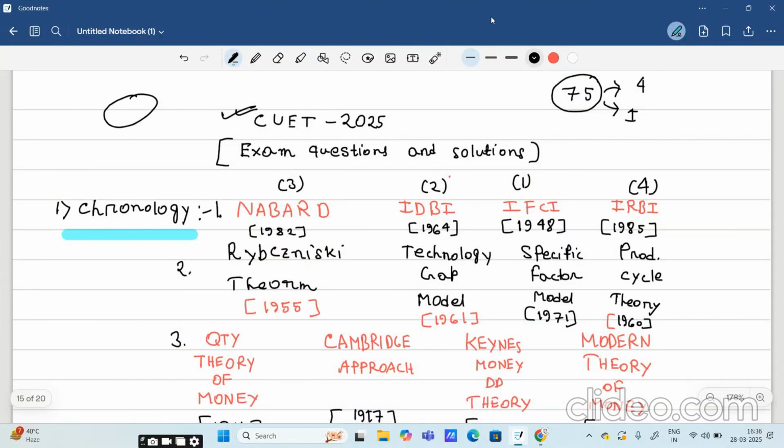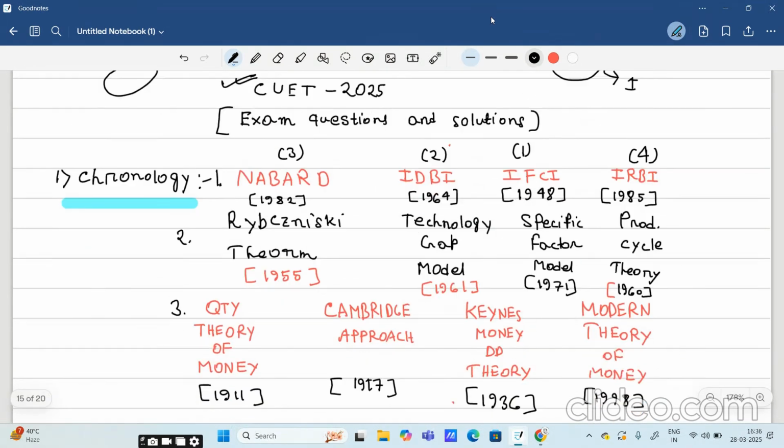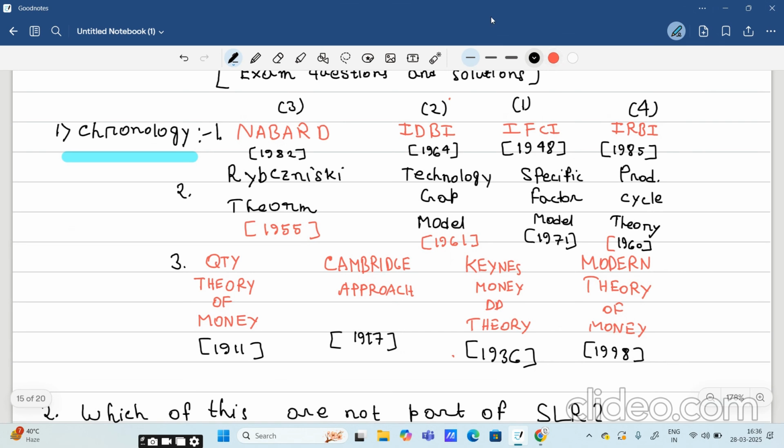Now there was another question from the chronology part. There were basically 3 questions that came up from the chronology part. The second question is Rybczynski theorem, technology gap model, specific factor model, and product cycle theory. We have to arrange them. Rybczynski theorem arose in 1955. Technology gap model was in 1961. Specific factor model was in 1971, and product cycle theory was in 1960. So if we arrange it, Rybczynski theorem will be number 1, product cycle theory number 2, technology gap model number 3, and specific factors model number 4.